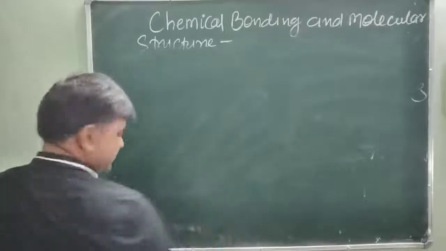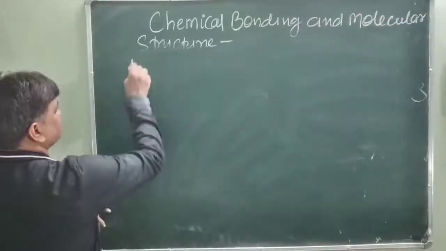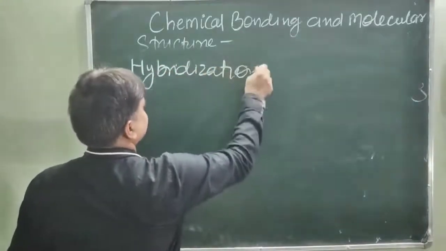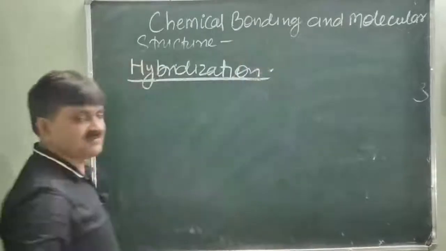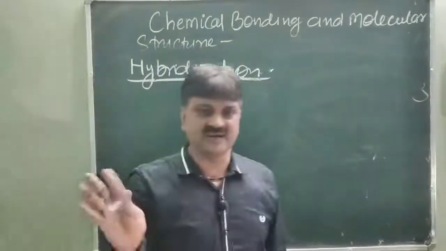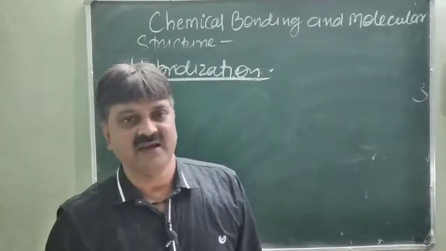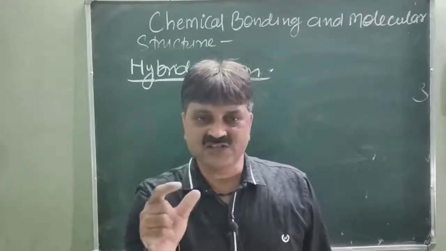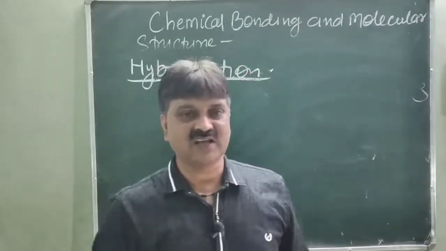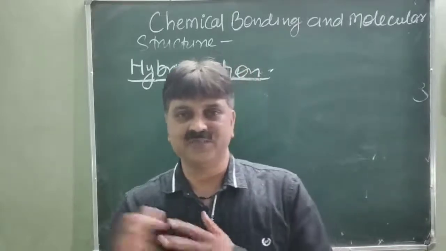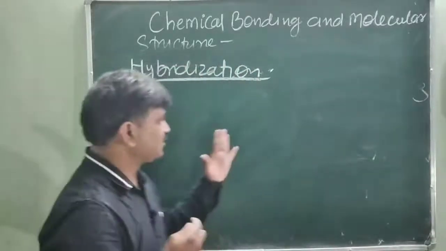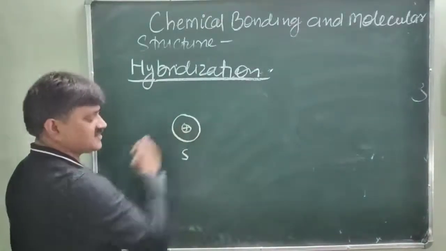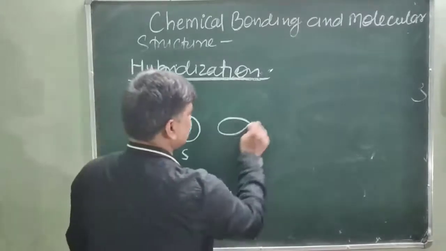So hybridizations. First try to understand what is the meaning of hybridization. Actually, one thing is very clear. Hybridization is not a pure hybrid between the two. It loses its integrity. Just like one s orbital, another p orbital. You will see what hybridization means. Just like one s orbital, separately, it is known as an s orbital. Now this is a p orbital.